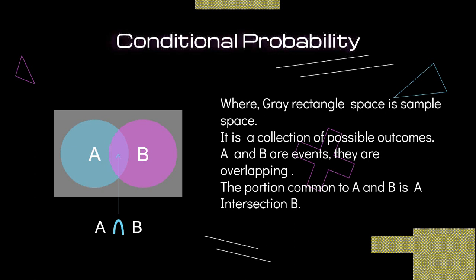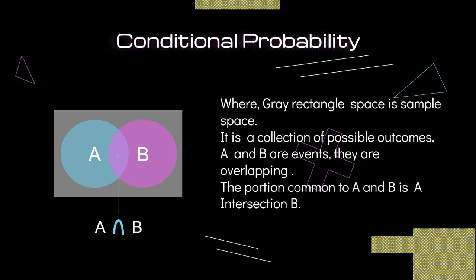The portion common to A and B is A intersection B. So how can we indicate this common space? This common space is indicated by the intersection. How is it read? A intersection B means that from event A and event B, there is some part which is common in both. Now let us take one example to get more idea.